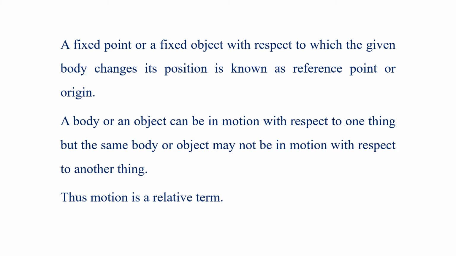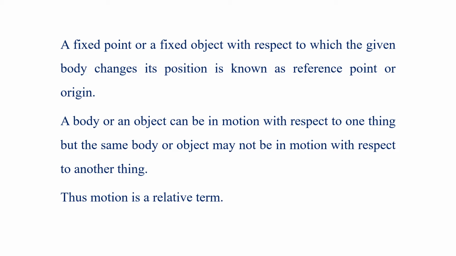Because you will feel sometimes that your train is moving, sometimes you will feel the other train is moving. So what do you do? You immediately look to something which is at rest. You may look at the ground, a tree, the platform, or the pillars on the platform, and from that you will see which body is changing its position, and that body is in motion. So which train is moving, you will only find out when you look at a stationary object. So again, motion is a relative term.